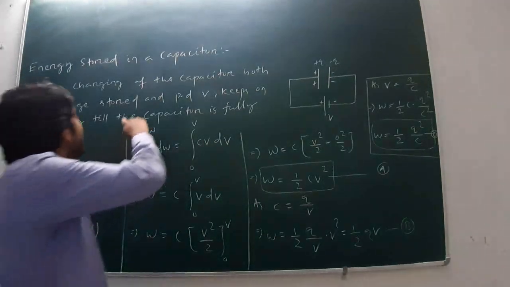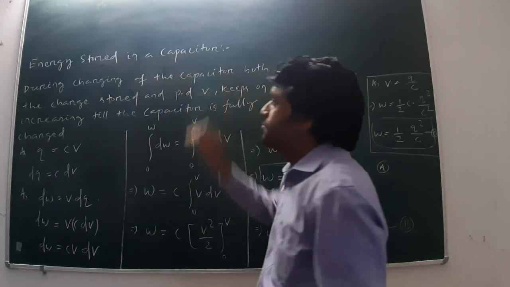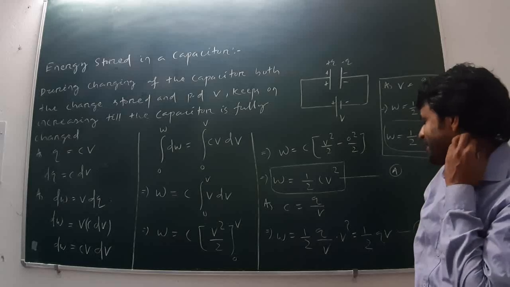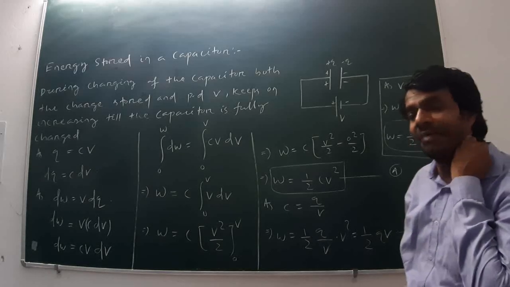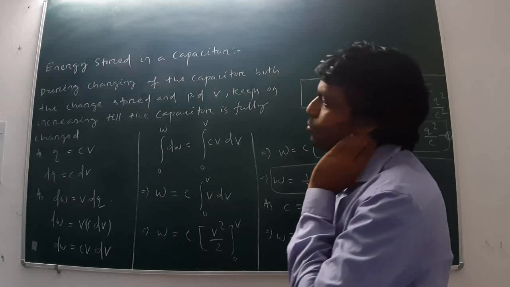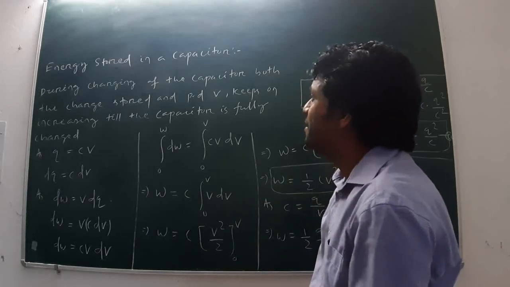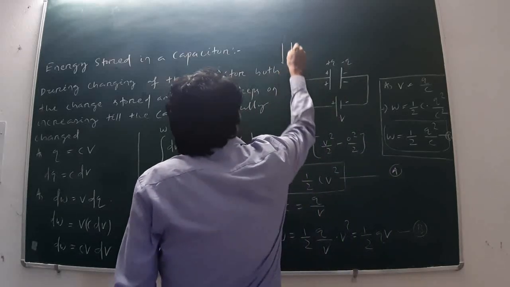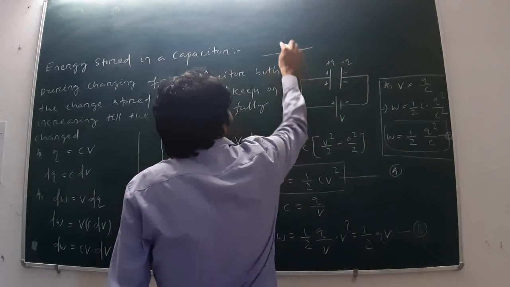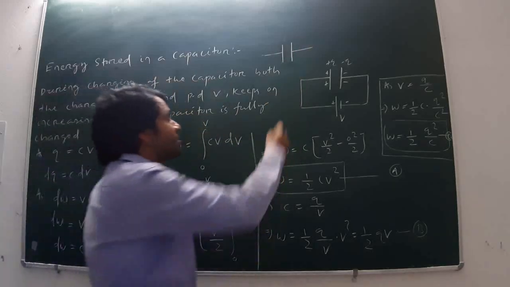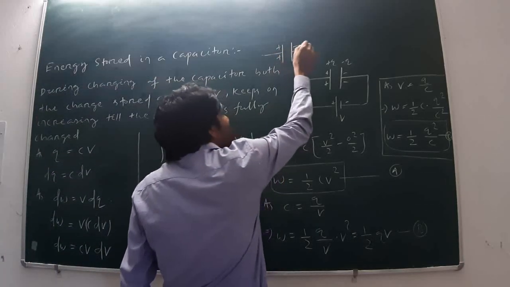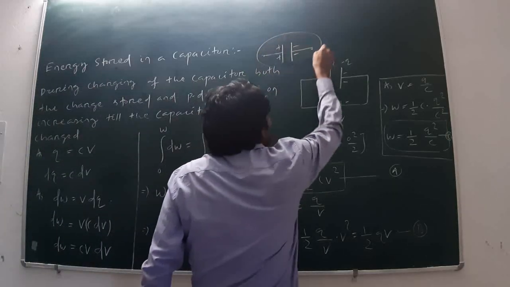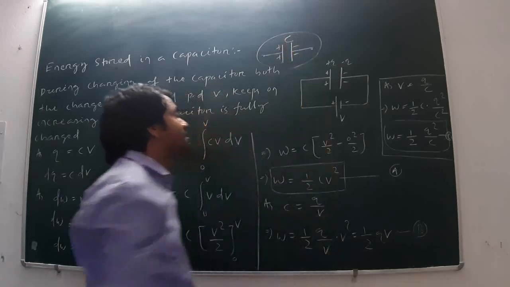Okay, next part is the energy stored in a capacitor. How much energy is stored between the two plates of a capacitor having charge plus Q and potential difference V? Generally, a capacitor is denoted by this symbol, this is two plates. One is the positive plate, another is the negative plate, and these are the two terminals. This is the capacitor circuit symbol having capacitance C.